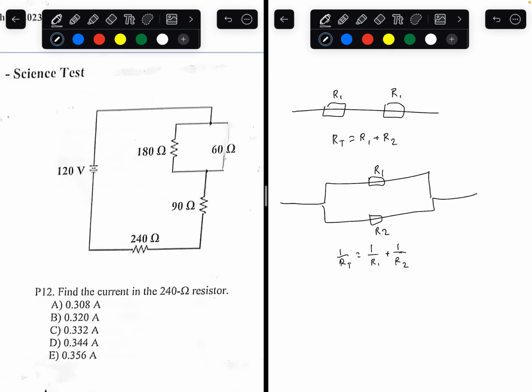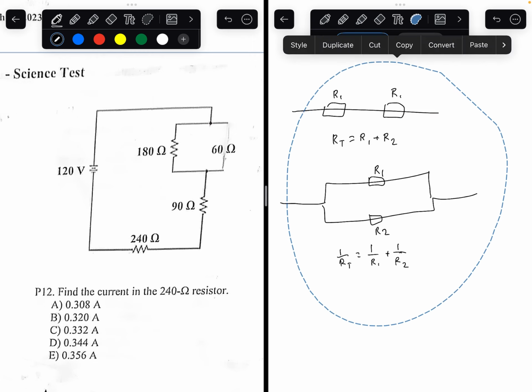These are the two formulas that you must keep in mind if you want to solve this problem. So I'll jot that down and I'll delete it for now.